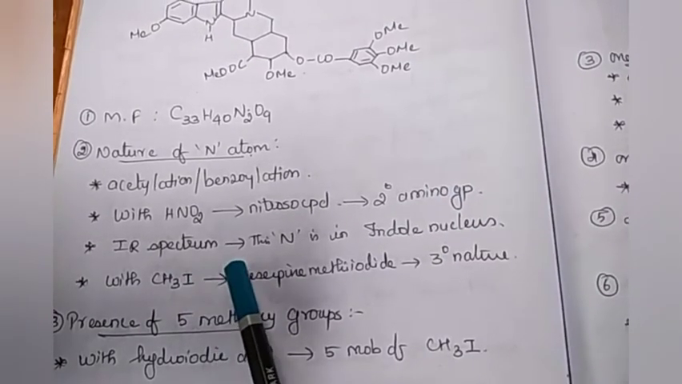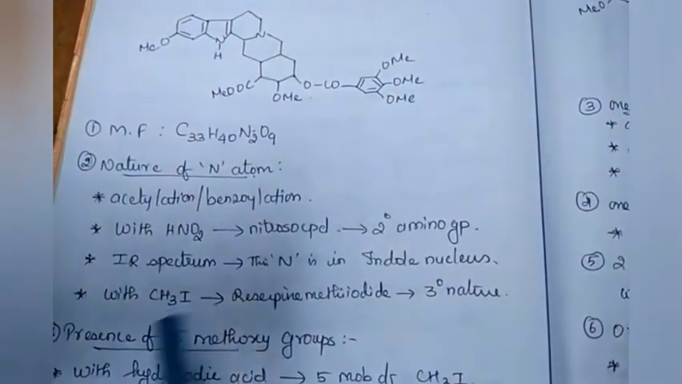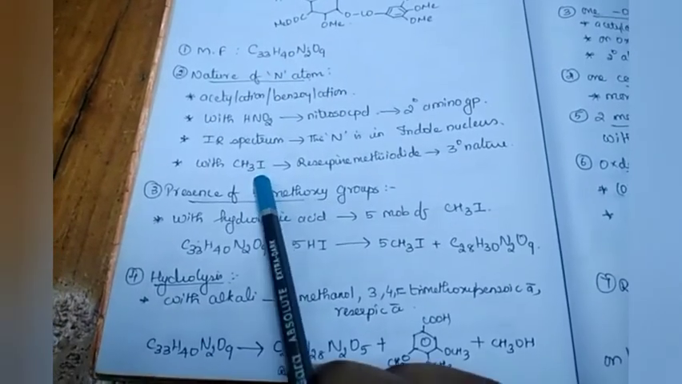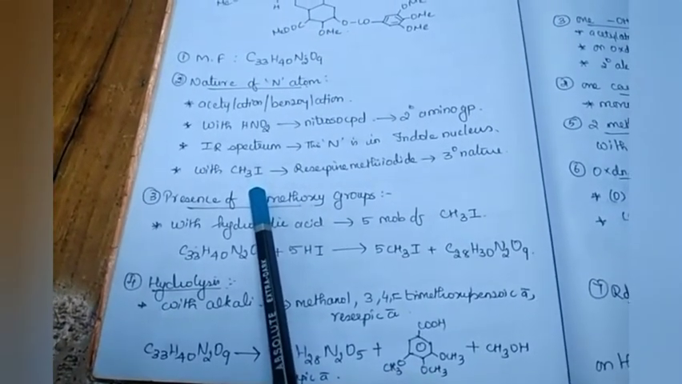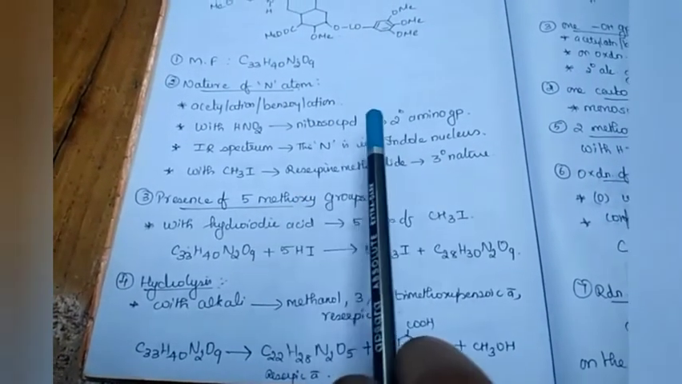And the IR spectral studies clear that this nitrogen is in the indole nucleus. With methyl iodide, reserpine gives a quaternary salt, that is reserpine methiodide. This shows that another nitrogen atom is tertiary in nature. So there are two nitrogen atoms in reserpine. One is secondary and the other one is tertiary in nature.